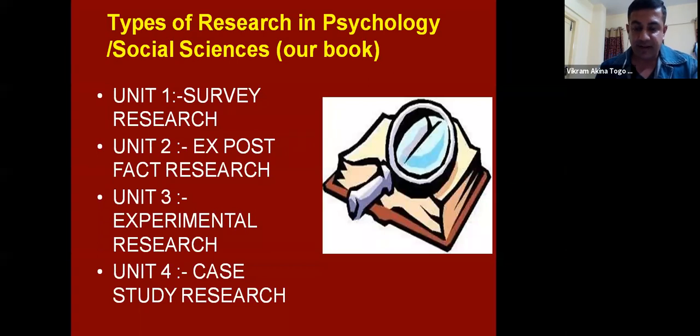In survey, there are four difficulties which are defined, which is the problems of conducting a survey research. Number one is issues on selecting the type of survey. What kind of survey do you want? Do you want to survey individuals? Do you want to survey panels? Do you want to survey a geographical location? Do you want to survey a college?